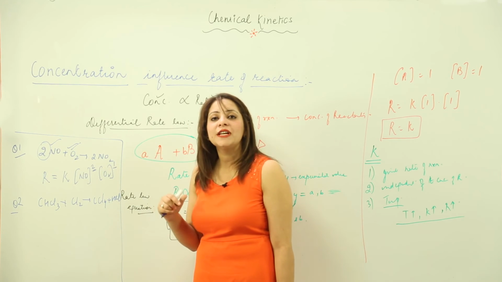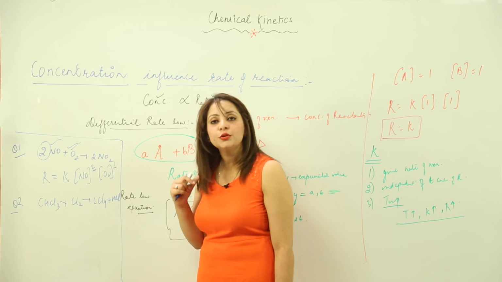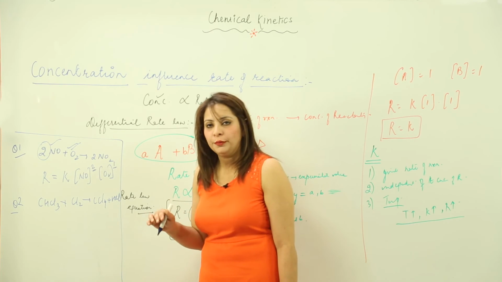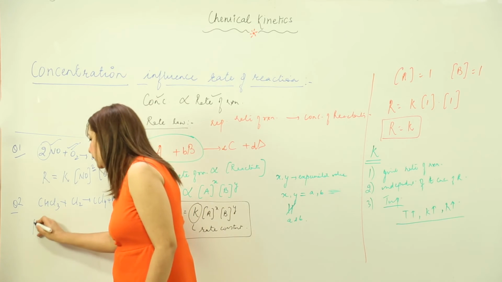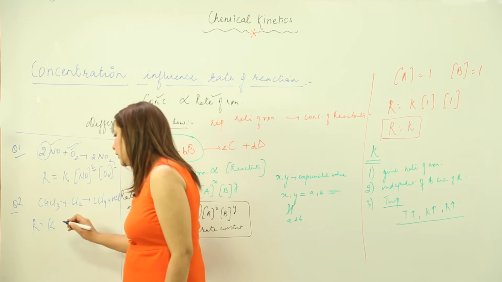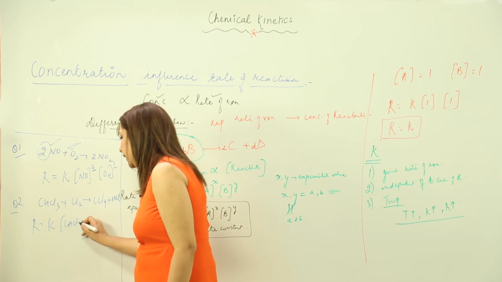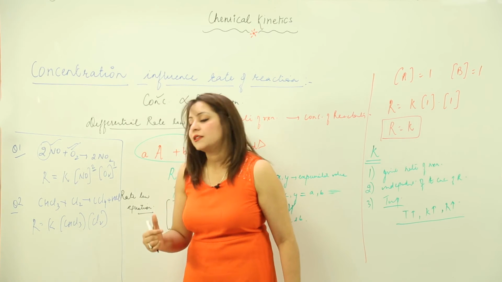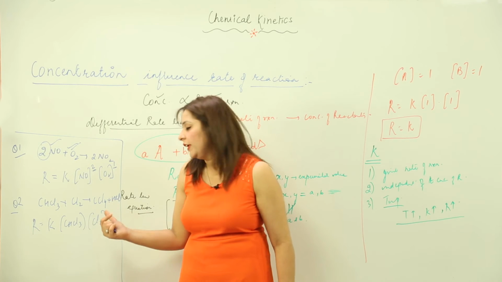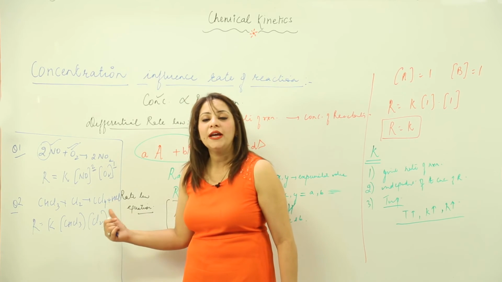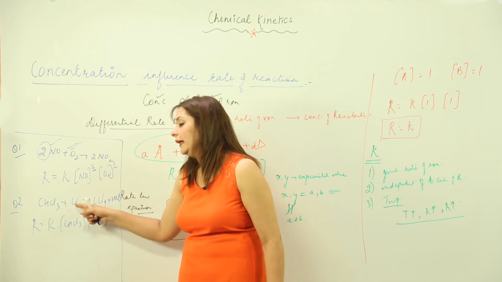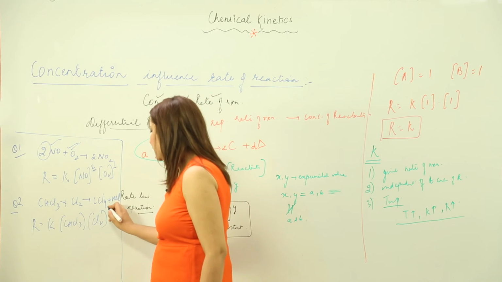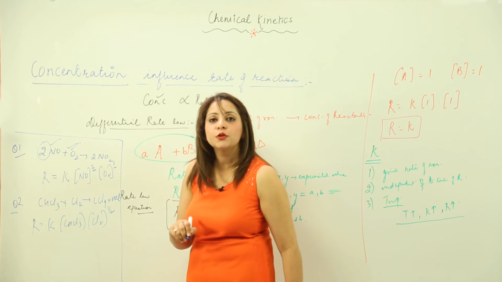First, I want you to write the rate law equation for me. So how are you going to write it? Rate is equal to, again, the rate constant times the concentration of CHCl3 and Cl2, right? You know that in this case, when we write the powers, the x and y experimental values are not similar to this 1 and 1. It is actually 1, but for Cl2, the power is half.